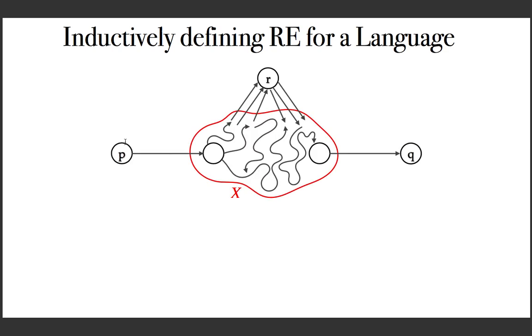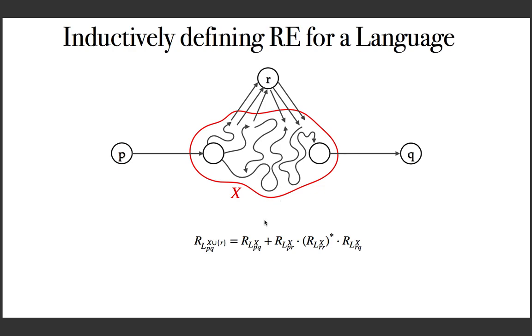Suppose you want to go from the state P to the state Q through any of the intermediate states in the set X or the state R. Assume that there are n states in the set X, n intermediate states here, and we want to allow one more, n plus 1 states. So we want to find this: you want to go from P to Q, using any states in X or R as the intermediate state.